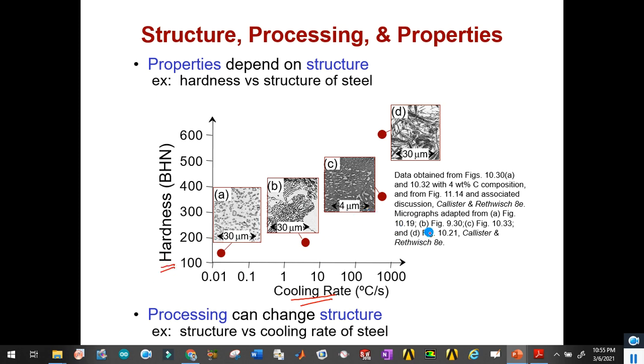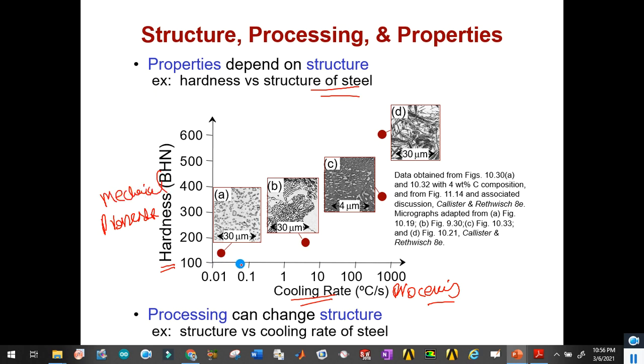The material used is the structure of a steel, and we can see that increasing the cooling rate, which is your processing property, is affecting the desired property of the material, for example mechanical.